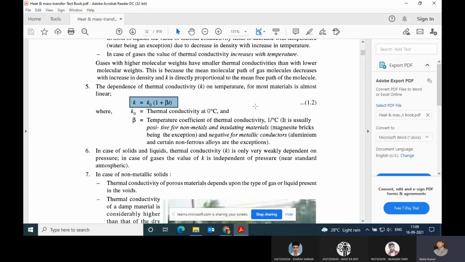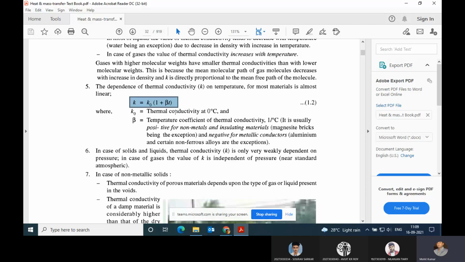This is the relation for determining thermal conductivity when the value at 0 degree centigrade and the temperature coefficient are given in the question. K is equal to K naught multiplied by 1 plus beta T, where K is the thermal conductivity.